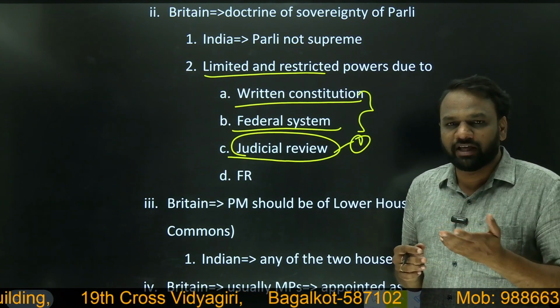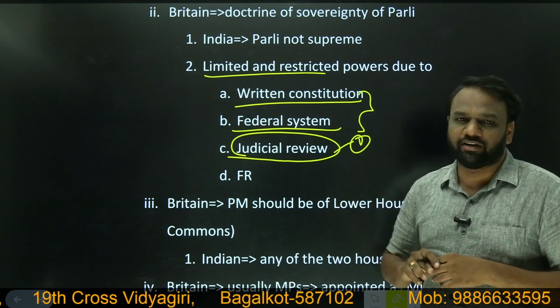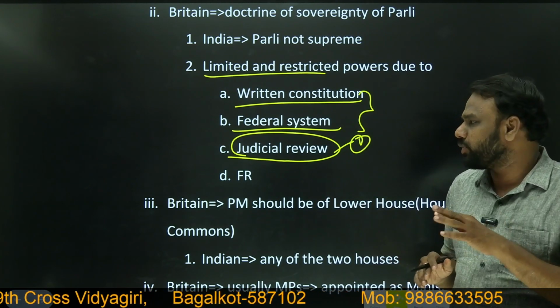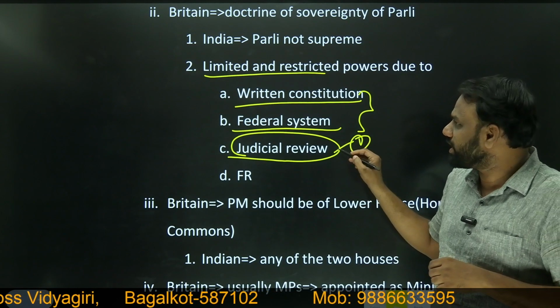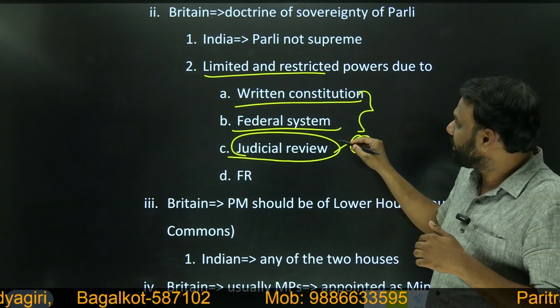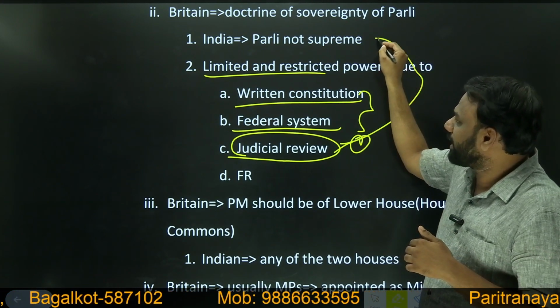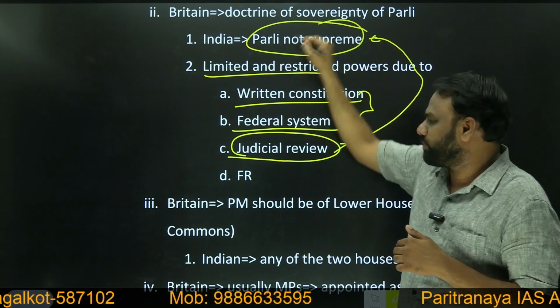That process of checking whether the new law adheres to the constitution is called judicial review. The Supreme Court and High Court have the power of judicial review. Whenever a new law is brought by either the central or state government, they check whether it adheres to the constitution. If it adheres, they uphold it, otherwise they reject it. That power is enjoyed by both the Supreme Court and High Court. So judicial review acts as a limitation or restriction on the Indian Parliament. That is why the Indian Parliament is not supreme.